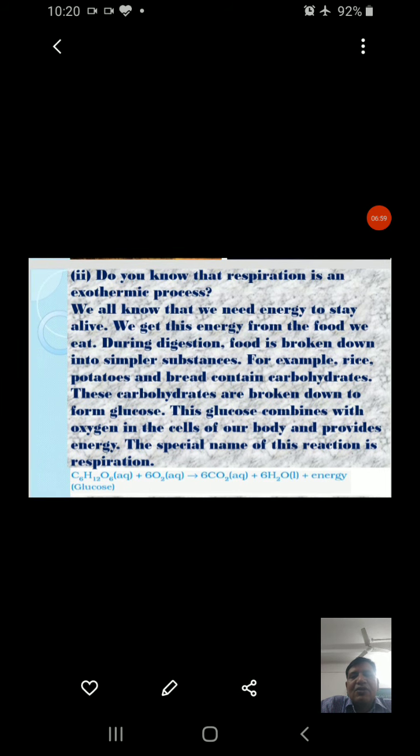Now, respiration is also an exothermic process. We all know that we need energy to stay alive. We get this energy from the food we eat. During digestion, food is broken down into simpler substances. For example, rice, potatoes, bread contain carbohydrate. These carbohydrates are broken down to form glucose. This glucose combines with oxygen in the cells of our body and provides energy. The special name of this reaction is respiration. So respiration is also an exothermic reaction.